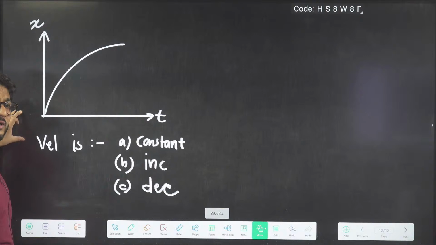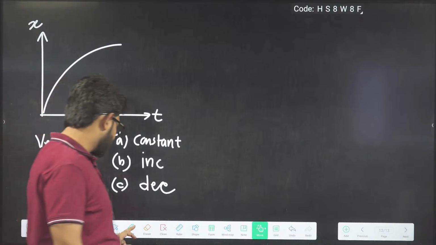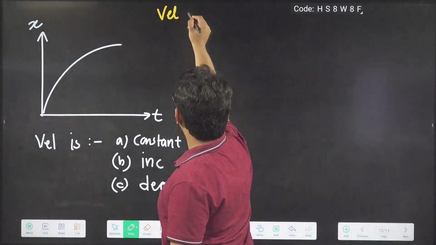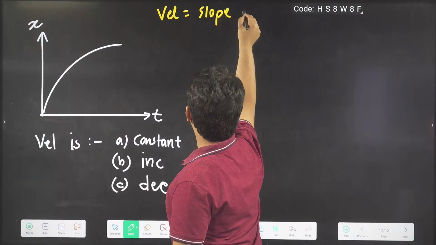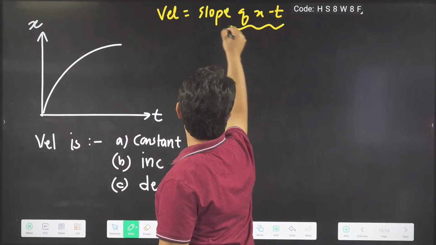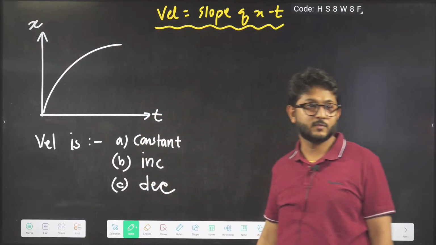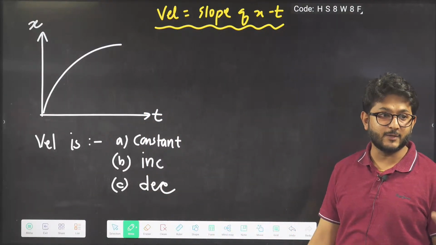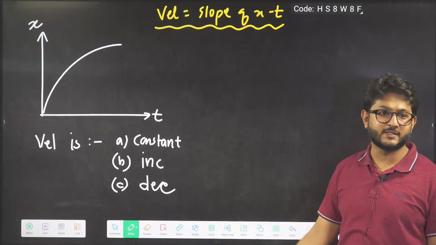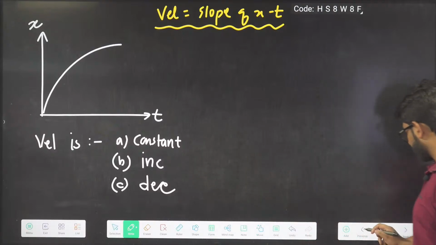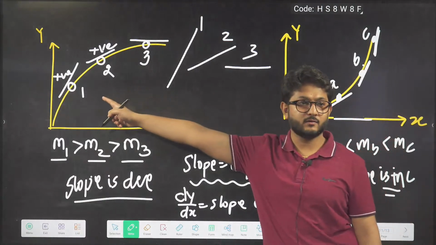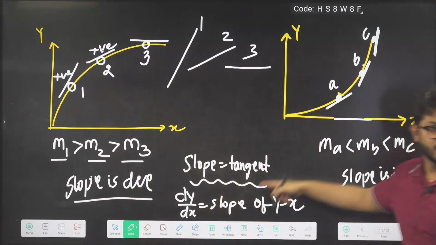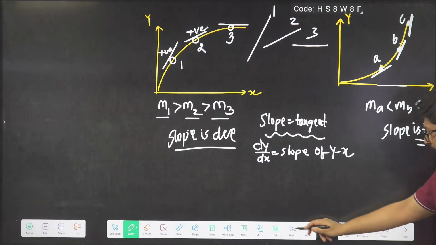But how to compare velocity from an x-t curve? Think, have I told you? Slope of x-t, it will come in physics. Now tell me, is the slope increasing or decreasing? You have to tell me the answer. Constant, increasing, decreasing. You have done this. See the graph here, compare this graph, and then get me the answers.